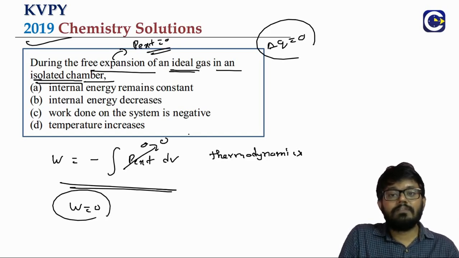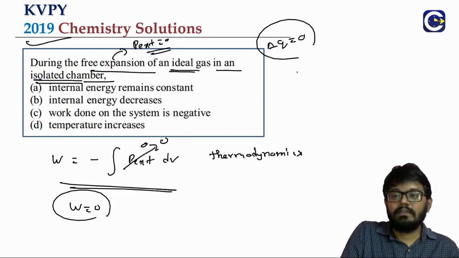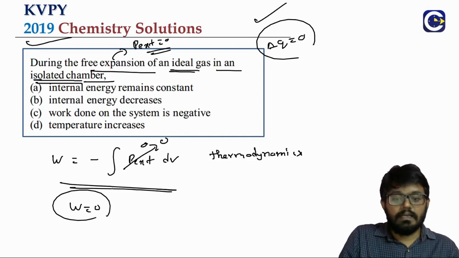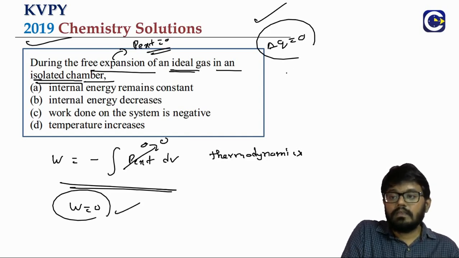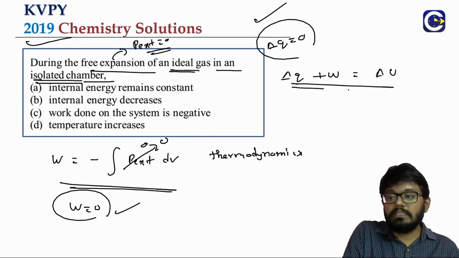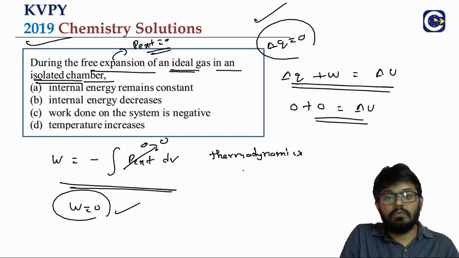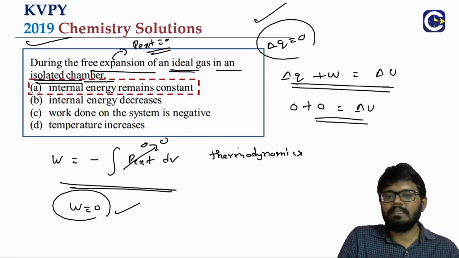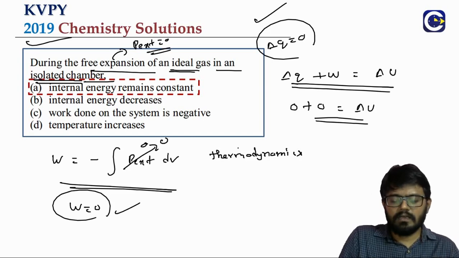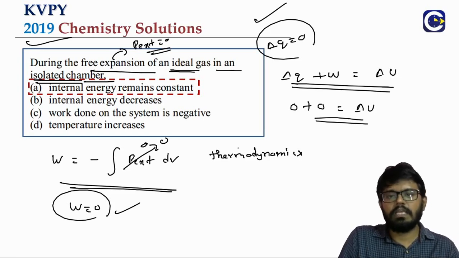And what is the first law of thermodynamics? The heat exchange plus work results in the change in the internal energy of the system. Here the heat exchange value is 0, and work is also 0, which means delta U will be 0. The change in internal energy is 0, so internal energy will remain constant. So the answer is Option A. It's a very standard question. I think even in a previous year, NEET also asked the same question.